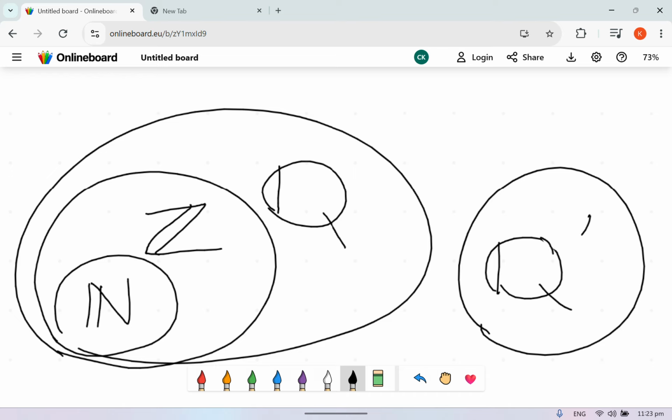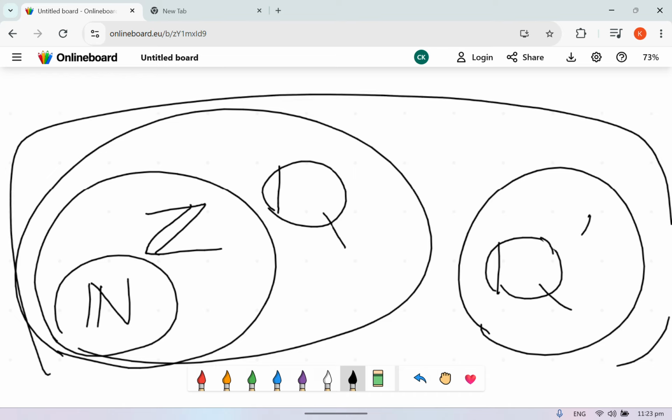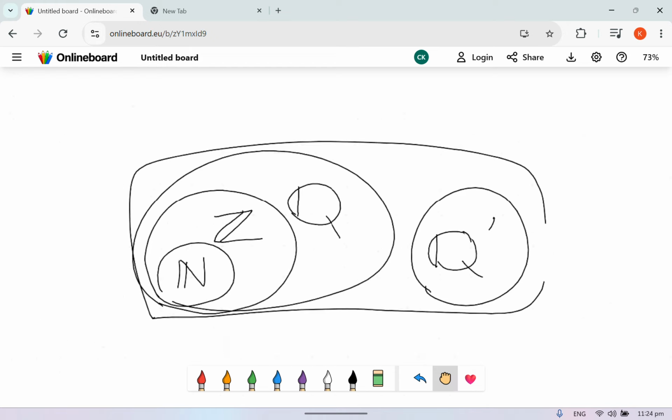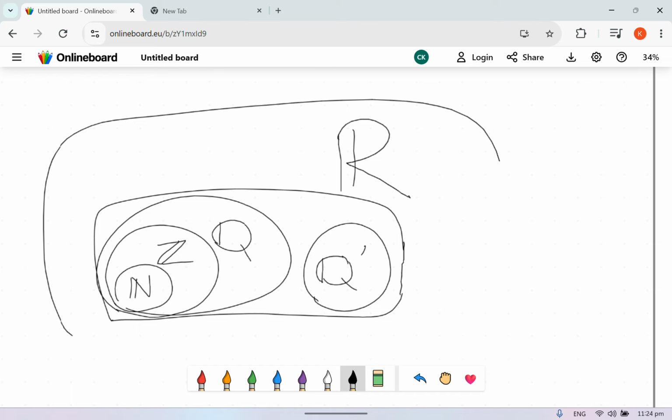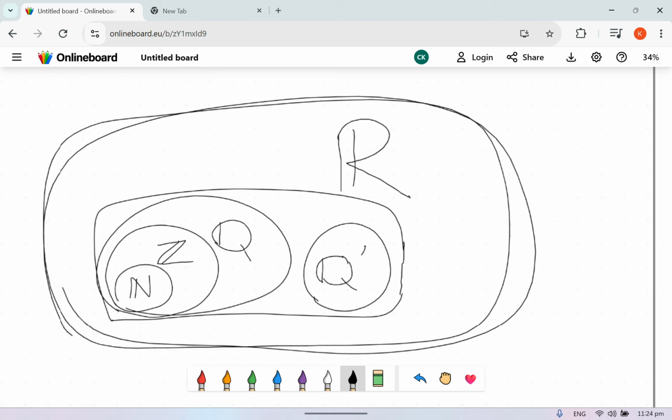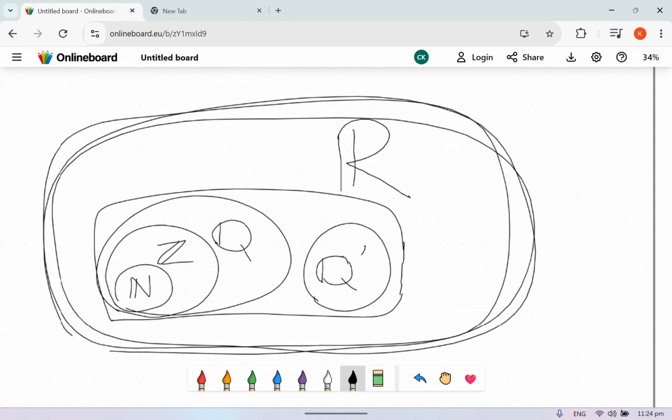Now, all of this together will be under real numbers, which is expressed as this. Actually, I can't express it this way, but never mind, you get my point.